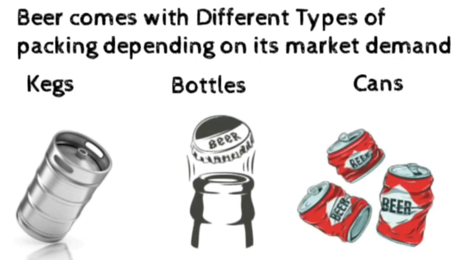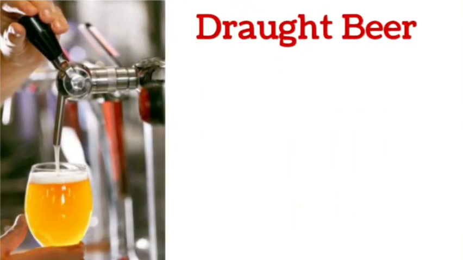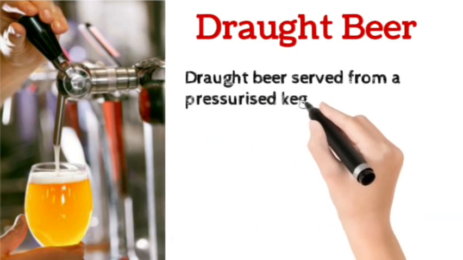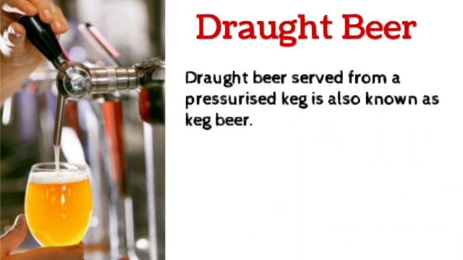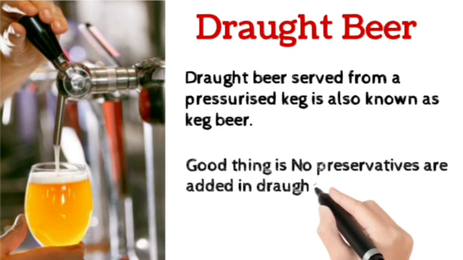Let's see about draught beer. Draught beer, also spelled draft, is beer served from a cask or keg rather than from a bottle or can. Draught beer served from a pressurized keg is also known as keg beer. Good thing is no preservatives are added in draught beer. Let's see about bottled beer.